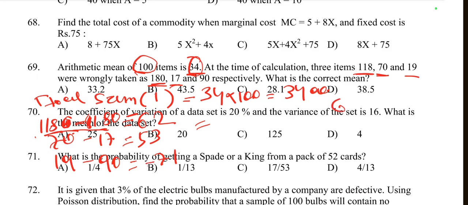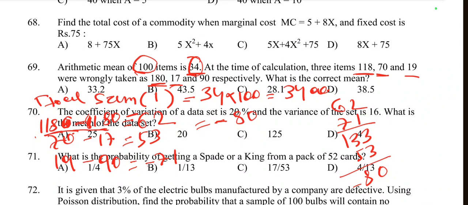Minus 62 and minus 71 gives minus 133, then plus 53. When we deduct 53 from 133 we get 80. So the total error is minus 80.